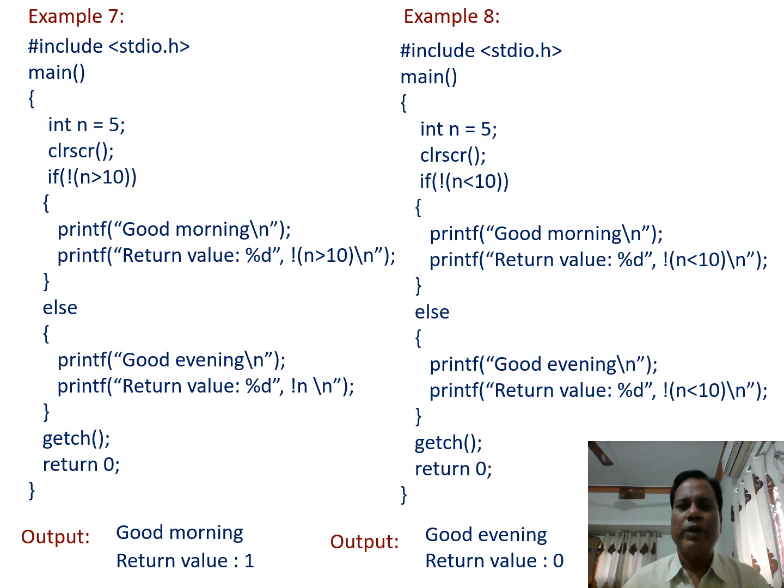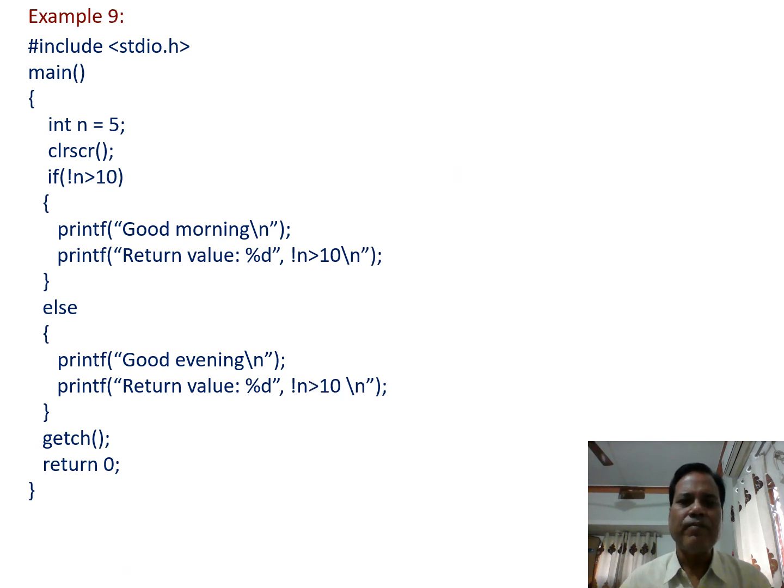Now one more important point is that here we are including n greater than 10 or n less than 10 in these two examples in parentheses. Now if these parentheses are not present, then what would be the output? That we will see in example 9.